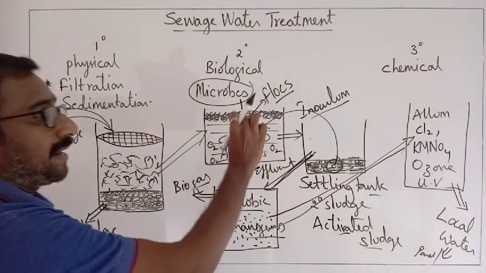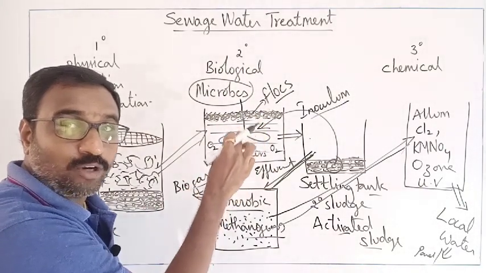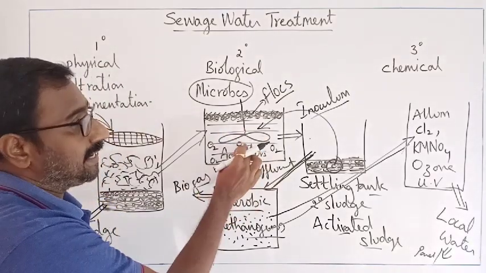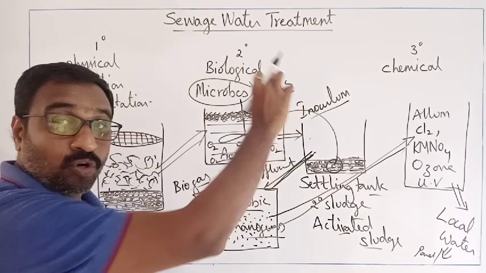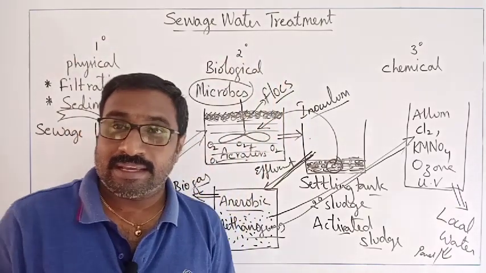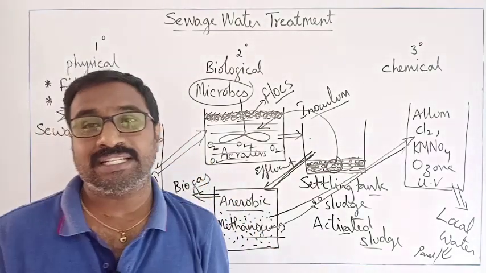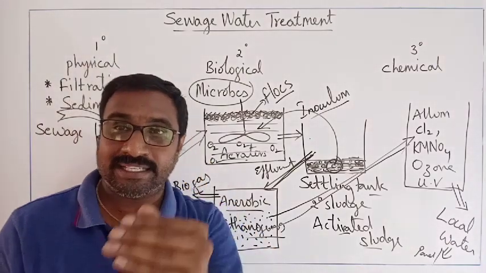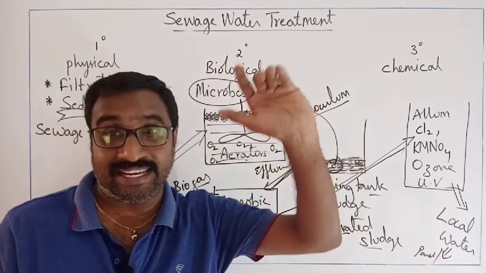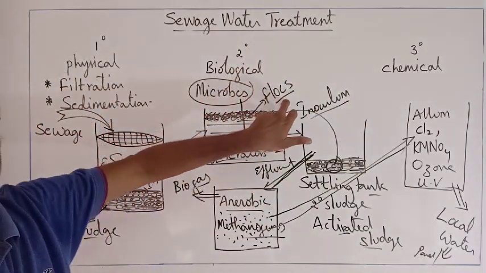Next, biological activity: aerators are used, aeration is done, aerobic microorganisms will utilize the organic matter and produce flocs. The definition of floc: the mesh-like association of bacteria and fungus in the aerobic secondary sewage biological treatment tank is called a floc.